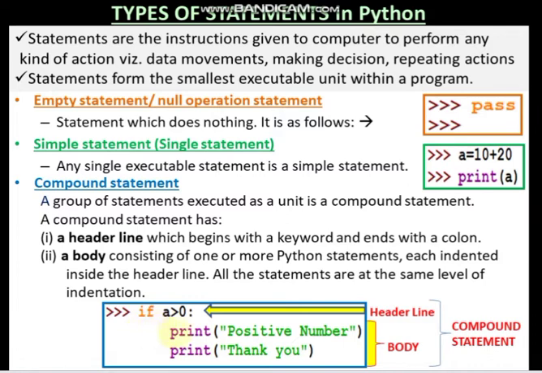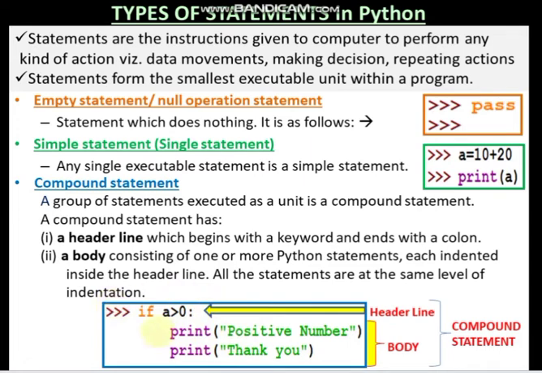The indentation which you have given for this print statement as well as this print statement, both the indented statements are at the same level, so they make the body of this header line, this if condition. So this is the if block. The body contains two statements. That makes a compound statement.